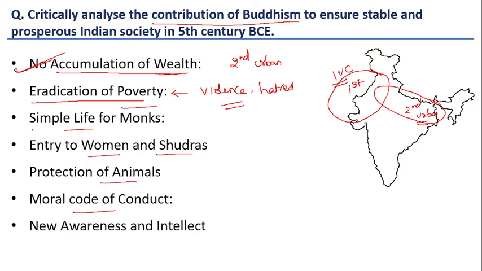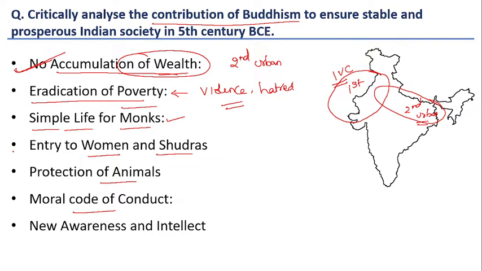A simple life was propagated for monks who joined the Buddhist monasteries, and he did not allow accumulation of wealth. It gradually led to a social revolution, and many people started being content with whatever limited means they had and tried to live happily. This is another major contribution of Buddhism.